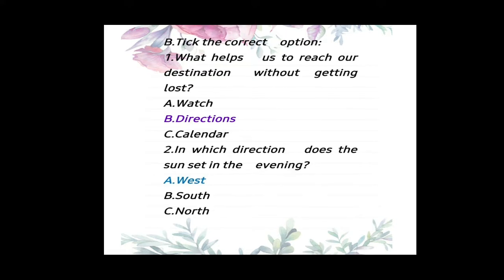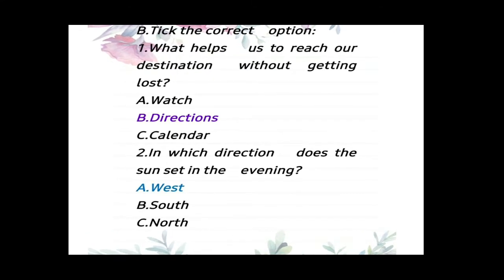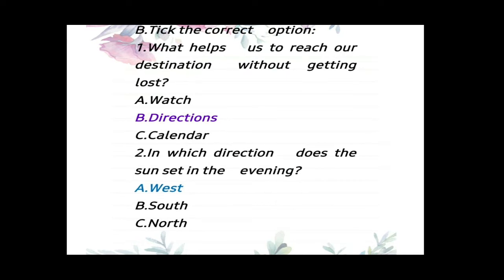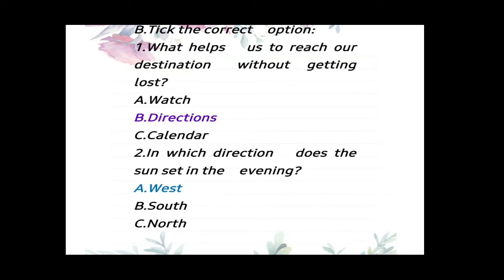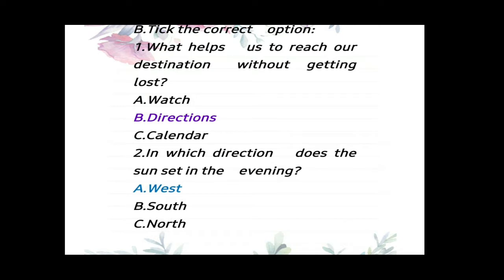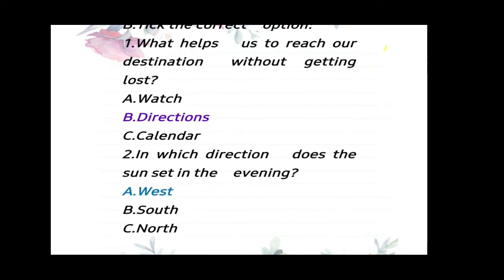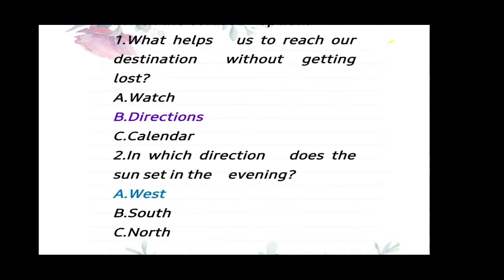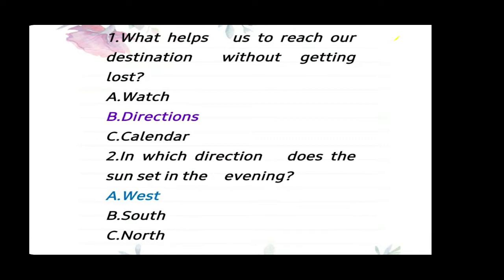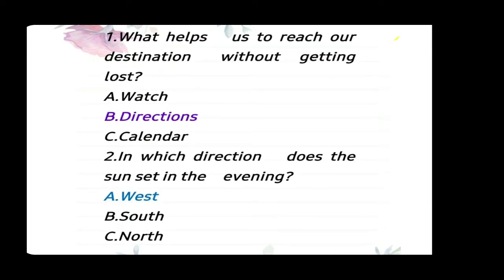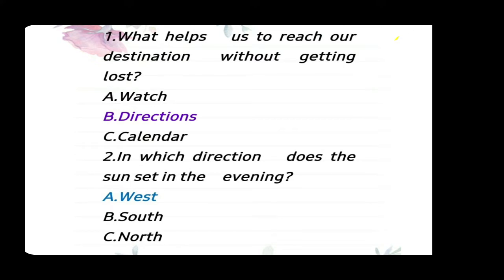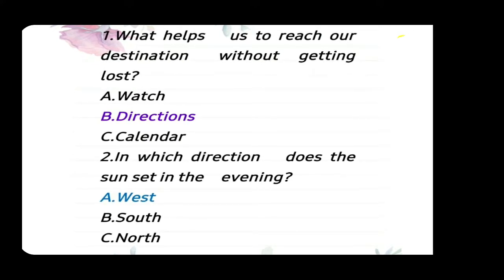Now you can see B. Tick the correct option. In this, I have given you 3 answers and I have colored the correct answer in a different color. Number 1: What helps us to reach our destination without getting lost? A is watch, B is direction and C is calendar. Obviously your answer is B, direction.